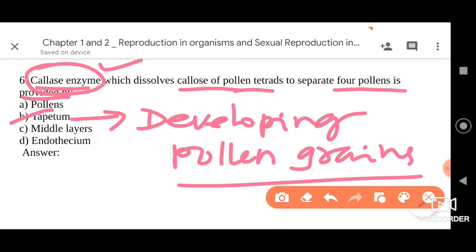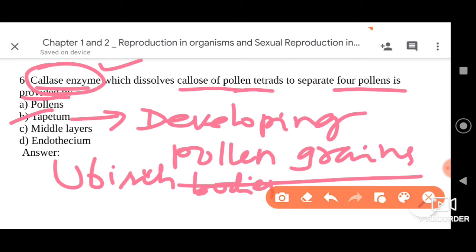Anyway, dear friends, let me tell you that the tapetum secretes certain bodies called Ubisch bodies. These Ubisch bodies are covered with sporopollenin, my dear friends.